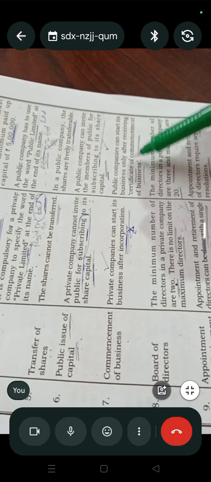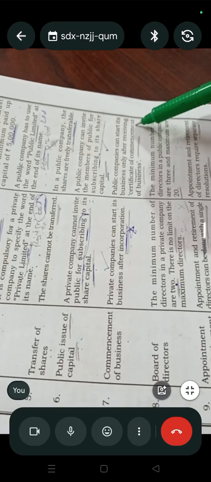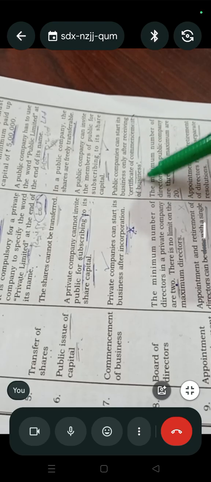Public companies can start the business only after receiving the certificate of commencement of business. After they get the certificate of commencement, then they will start the business.